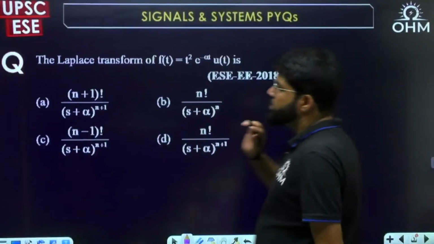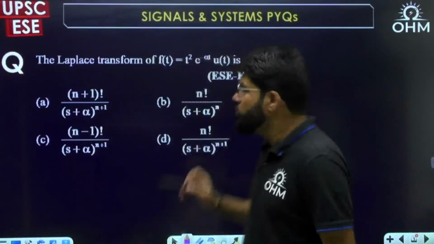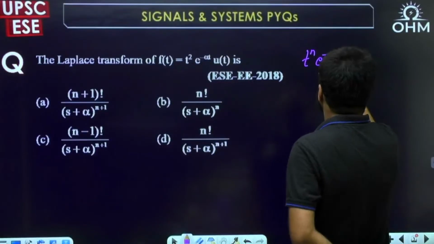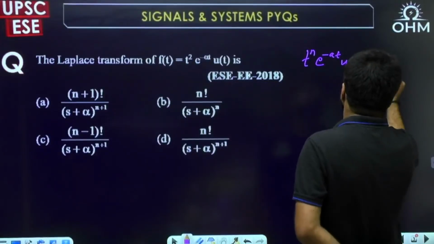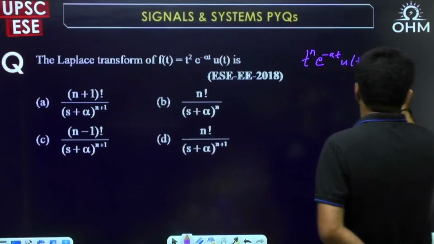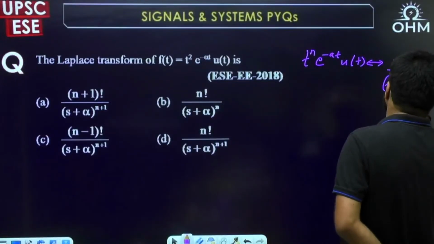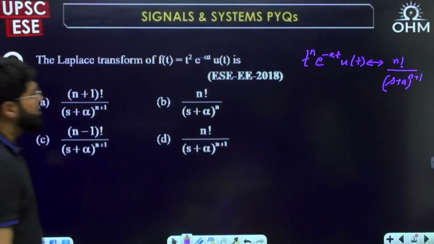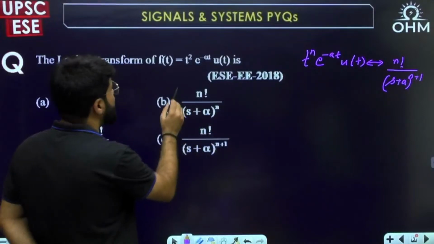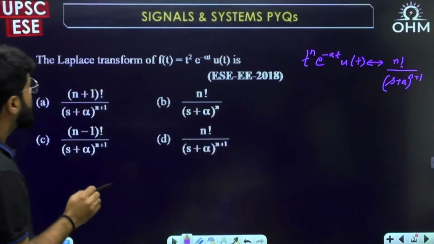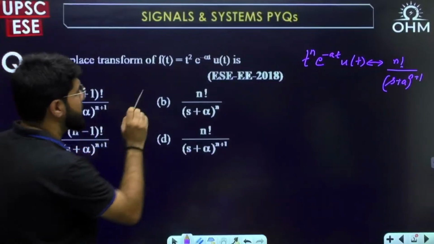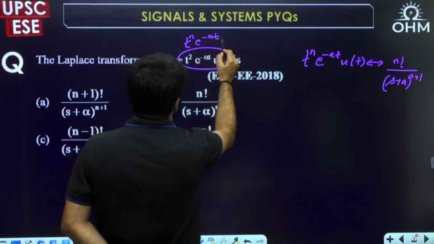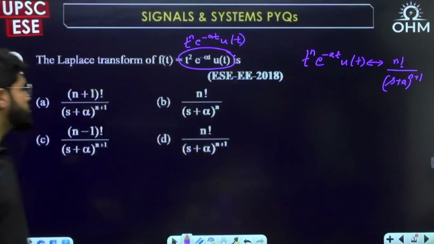So what is the Laplace transform? Many questions of Laplace are direct formula and result based. The standard formula: t power n, e power minus at ut. The Laplace transform is given by factorial n divided by s plus a raised to the power n plus 1. If it is t square, it should be factorial 2. But the options are in n, so I think there's a typo in the question. The question itself is t power n e power minus at ut, because otherwise the options should not be in the n form.